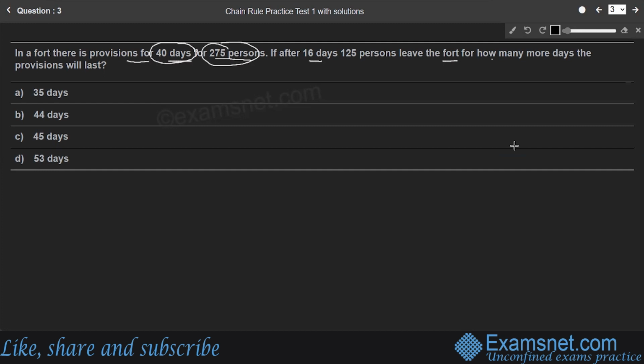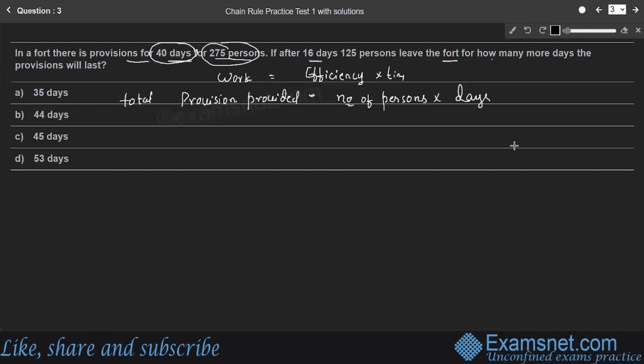The simple concept we are using here is work is equal to efficiency into time. If you consider work as provisions to be provided, the total provisions provided is the total work. According to the concept, it is efficiency or capacity, both you can consider, into time. Here efficiency is nothing but number of persons into number of days.